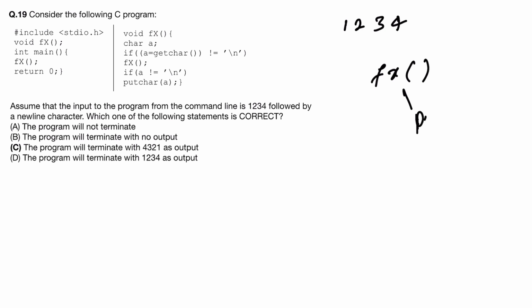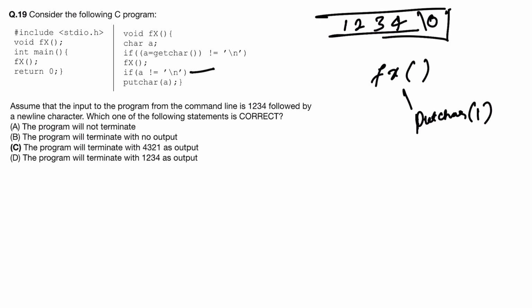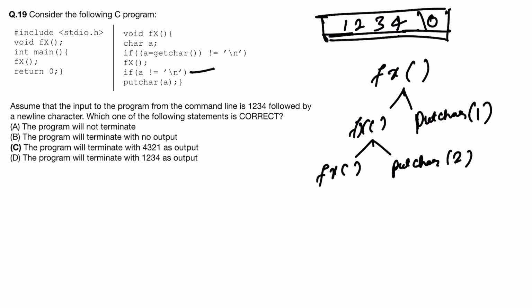So it will put char 1. When will it terminate? When a is newline. Okay. So its last character should be newline. Okay. When it is finished 1 2 3 4, and then it will again call this function f of x. Then again it will print put char 2, and again it will call f of x. In the same way it will come to 4, put char 4,